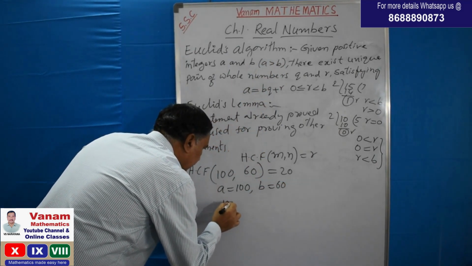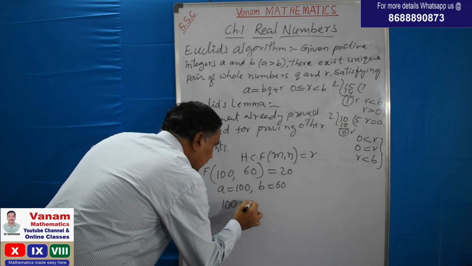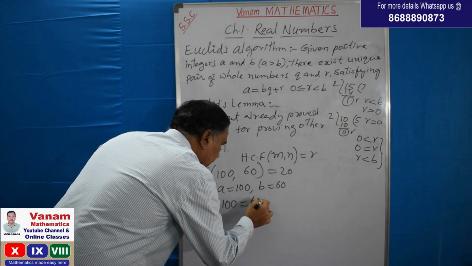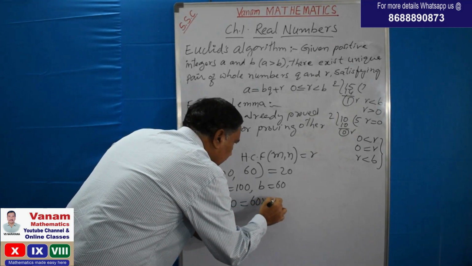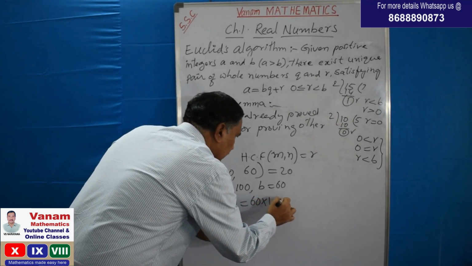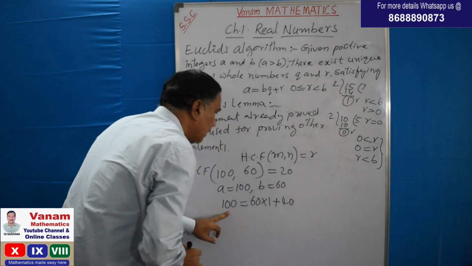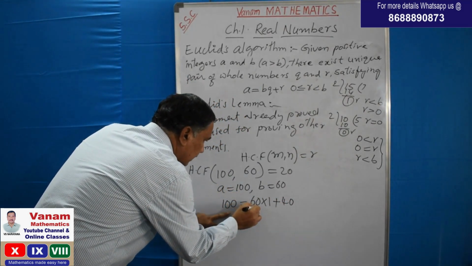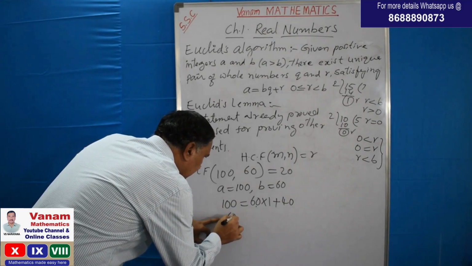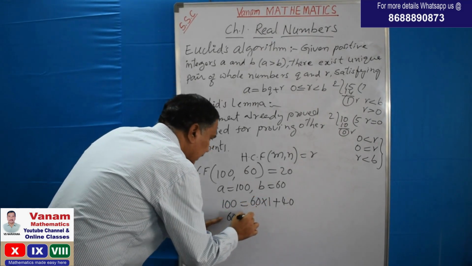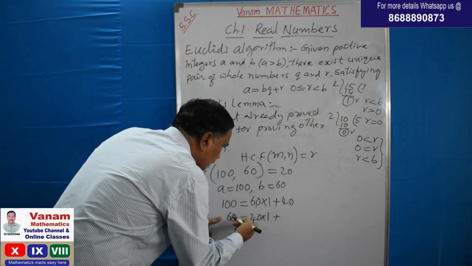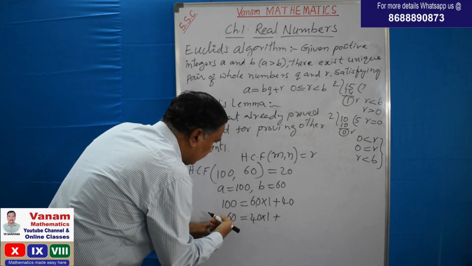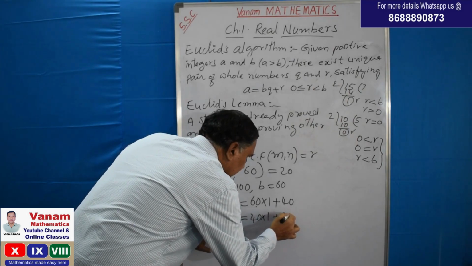Now 100 is equal to 60, this is the first divisor. 60 goes into 100 how many times? One time, plus the remainder is 40, isn't it? Now this divisor becomes the dividend of the next division, and the remainder 40 becomes the divisor. 40 goes one time into 60, remainder is 20.